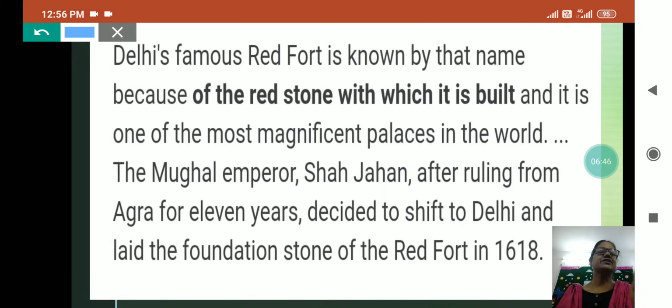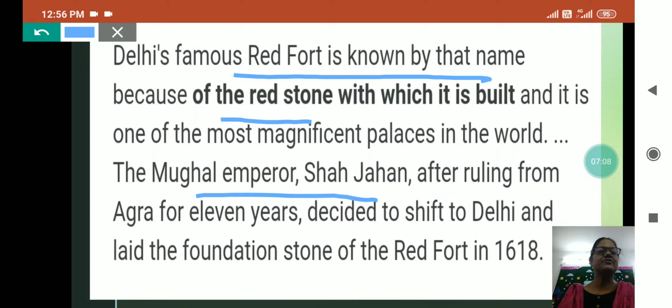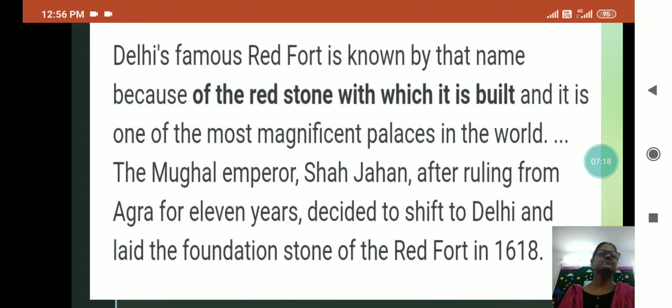See here, Delhi's famous Red Fort is known by the name because it is built of red sandstone. That's why it is called Red Fort. And fort, already I have explained, is a very secured place for safety purposes. It is one of the most magnificent palaces in the world. The Mughal Emperor Shah Jahan, after ruling from Agra for 11 years, decided to shift to Delhi and laid the foundation stone of the Red Fort.